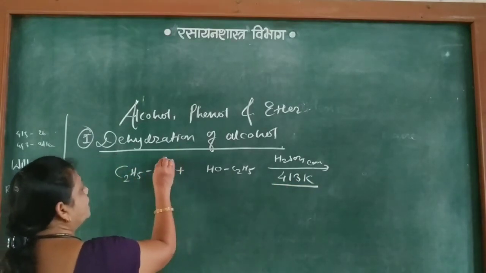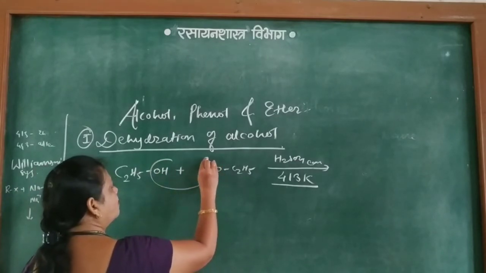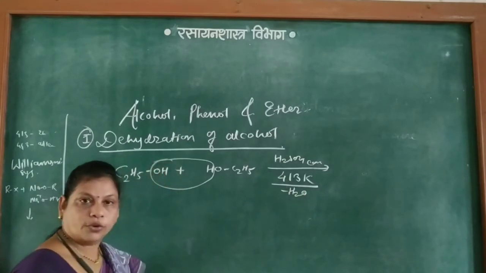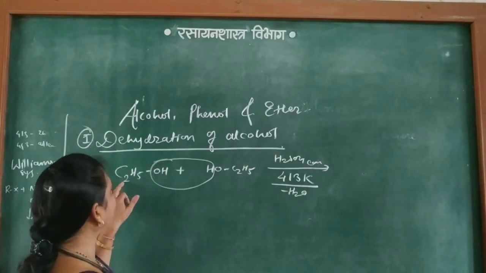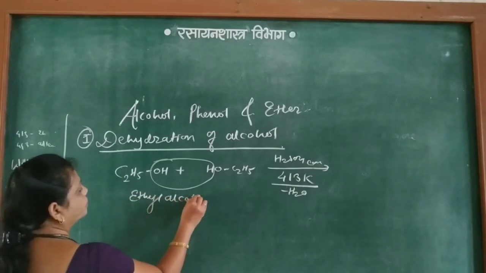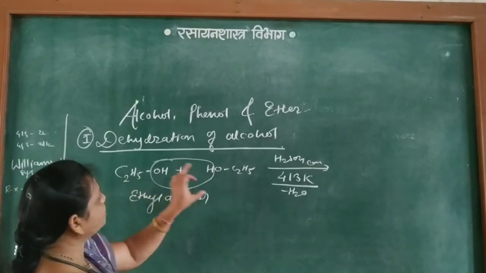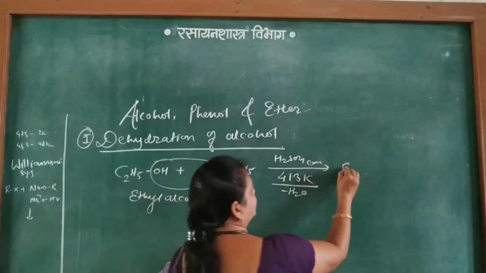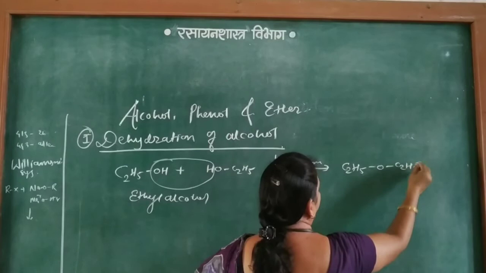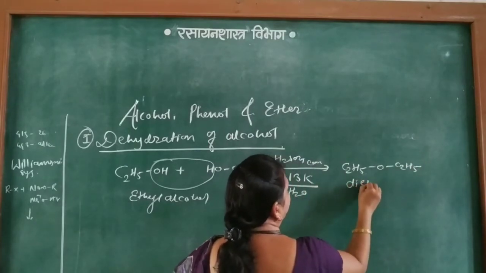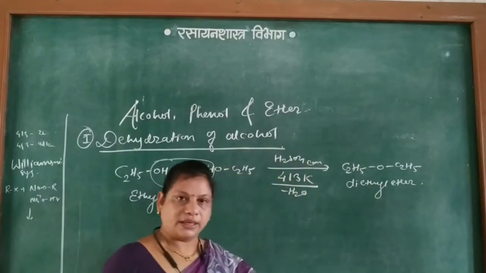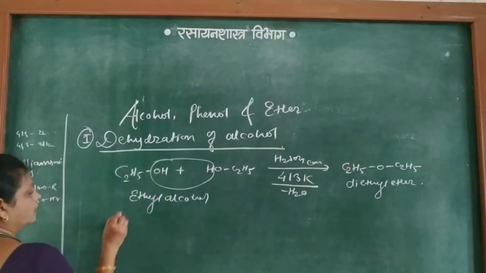Then what happens? Here OH combines with this H, and there is a removal of water molecule. Both are the ethyl groups of the ethyl alcohol, this C2H5O and this C2H5. C2H5O C2H5 is called diethyl ether. Diethyl ether.